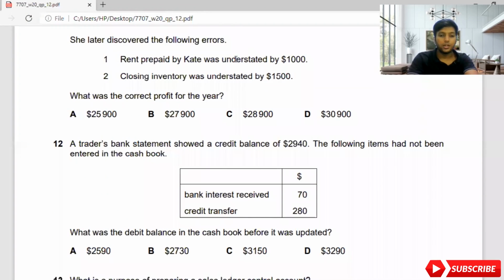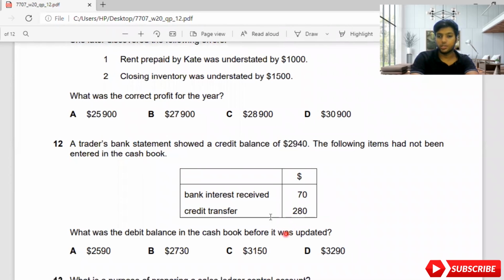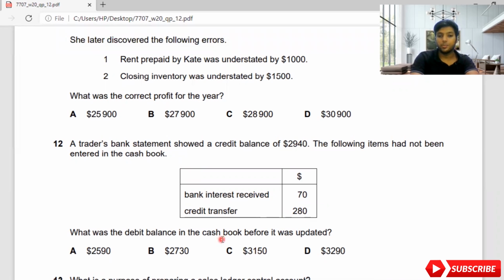Okay, it says that a trader's bank statement showed a credit balance of 2,940. So now this is what they are saying. Bank statement showed a credit balance. So normally this will happen only in bank reconciliation. The following items had not been entered in the cash book. So these have not been entered at all. They're not recorded at all. So what was the debit balance in the cash book before it was updated? So now this is the bank balance. I need to find the cash balance, but without updating.